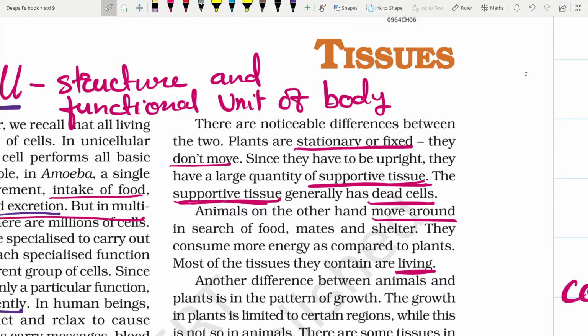Plants are stationary or fixed and they cannot move. Since they have to be upright, they have a large quantity of supportive tissues, and these supportive tissues are generally dead cells. Opposite to that, animals have to move around in search of food, mates and shelter, and they consume more energy as compared to plants, so most of the tissues they contain are living.